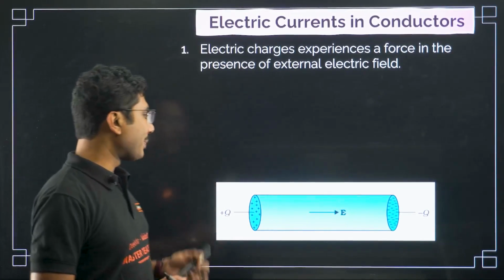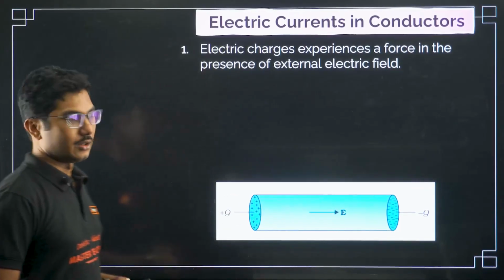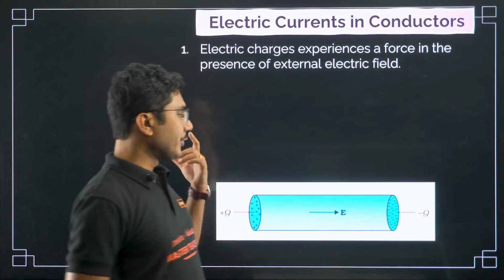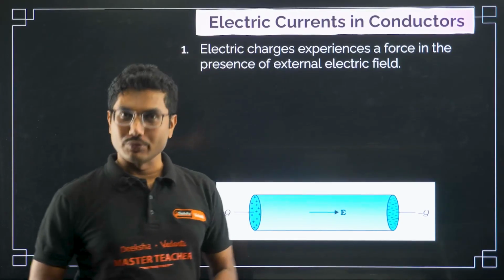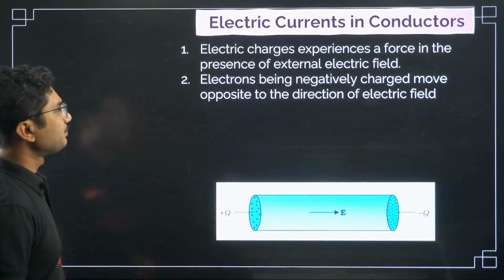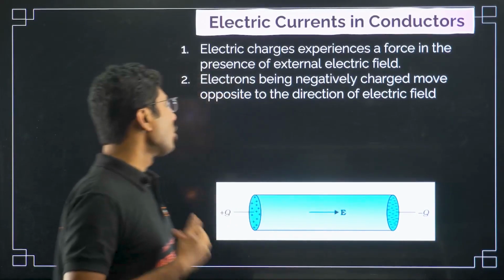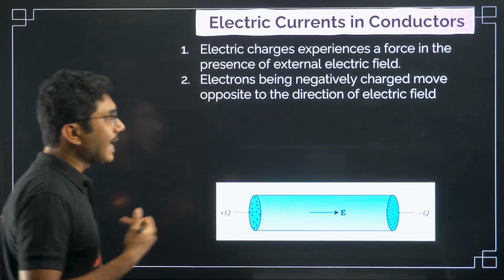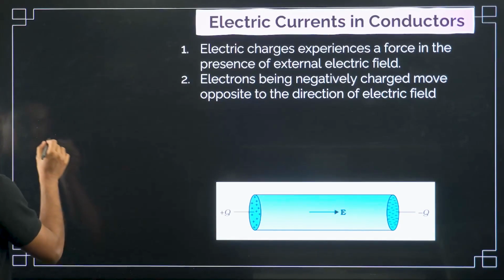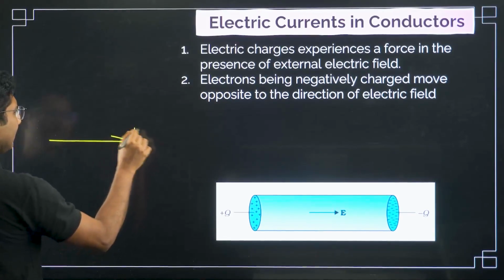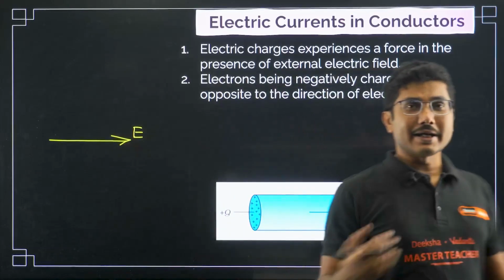Okay, so when you apply an external electric field to a conductor, what happens? The charges flow. How do they flow? Electrons being negatively charged move opposite to the direction of the electric field. So suppose this is the electric field, and which charge can carry current?